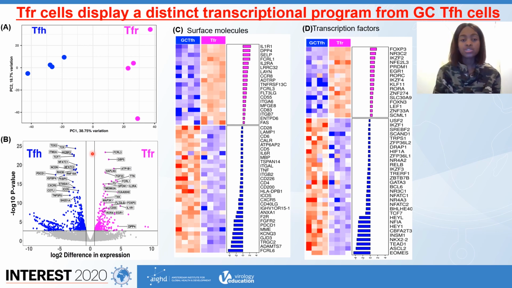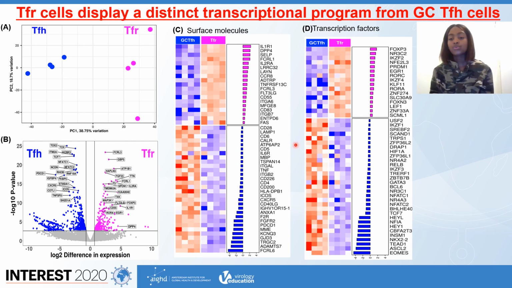We then went on and generated a list of differentially expressed genes, and this analysis identified a total of 904 genes, which allowed us to generate a volcano plot highlighting the top 40 TFR upregulated genes and top 40 TFH upregulated genes. So here we observed that both TFH and TFRs displayed the expected expression patterns, and most importantly, we also identified novel biomarkers that were not previously reported to be differentially expressed by TFH and TFRs. Those included FCRL3 and JBP5.